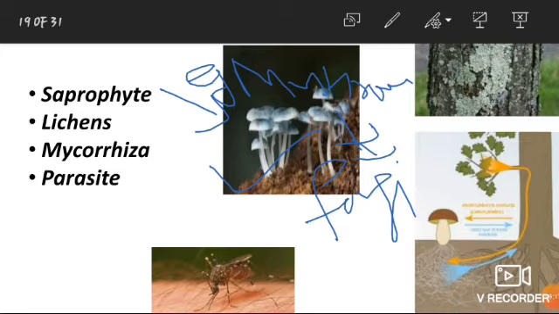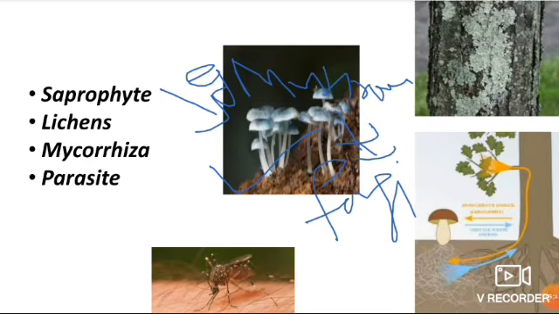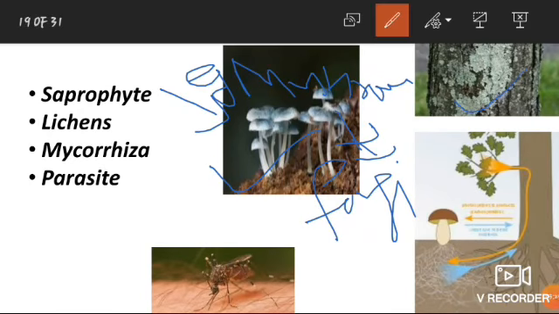And this is the diagram of lichens. So, next one is mycorrhiza. Mycorrhiza is also an example of mutualism. In mycorrhiza, it is a mutualistic interaction in which a fungus and a root of higher plants are involved.